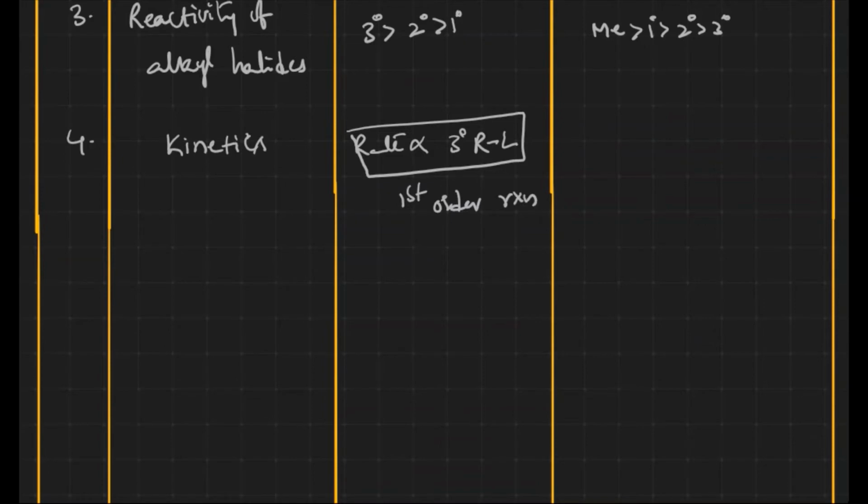Then what about the SN2 reaction? The rate depends on both the concentration of the substrate, primary alkyl halides, and the concentration of the incoming nucleophile. It is a second order reaction.